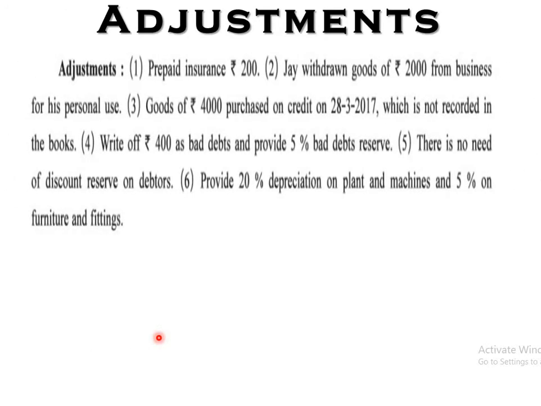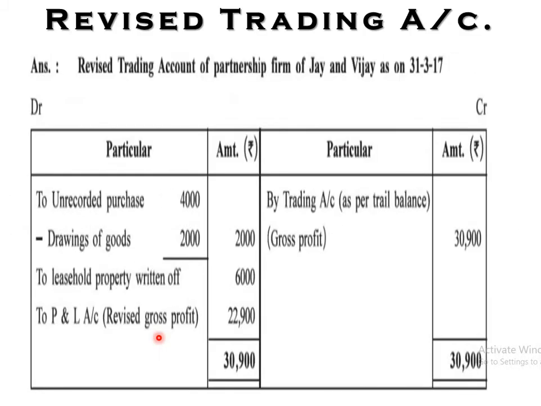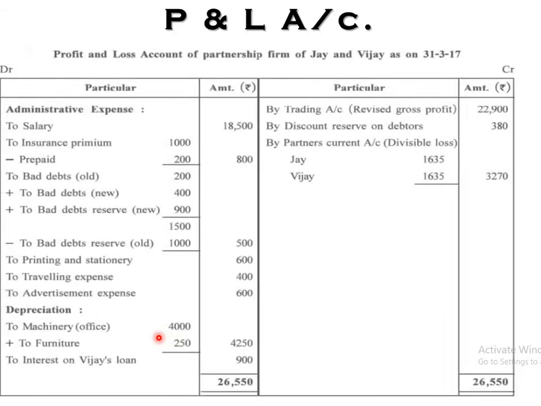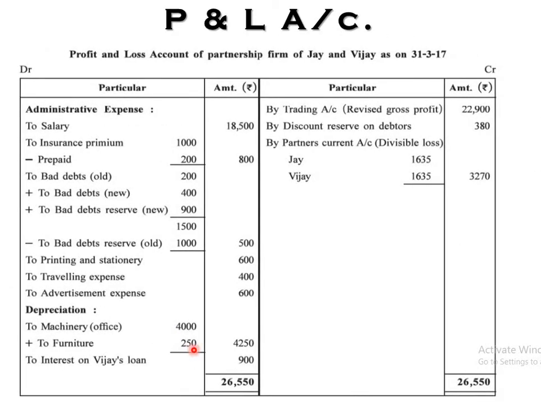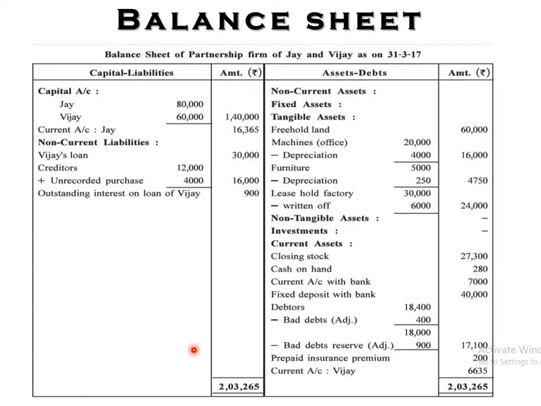Our furniture and fittings are 5,000. So 5,000 into 5 by 100, 250 rupees. That will be on the debit side of the profit and loss account. Here it is, yes, 250 rupees. So that is 4,250 in total. Both the entries will be deducted in our balance sheet, right? See the balance sheet.